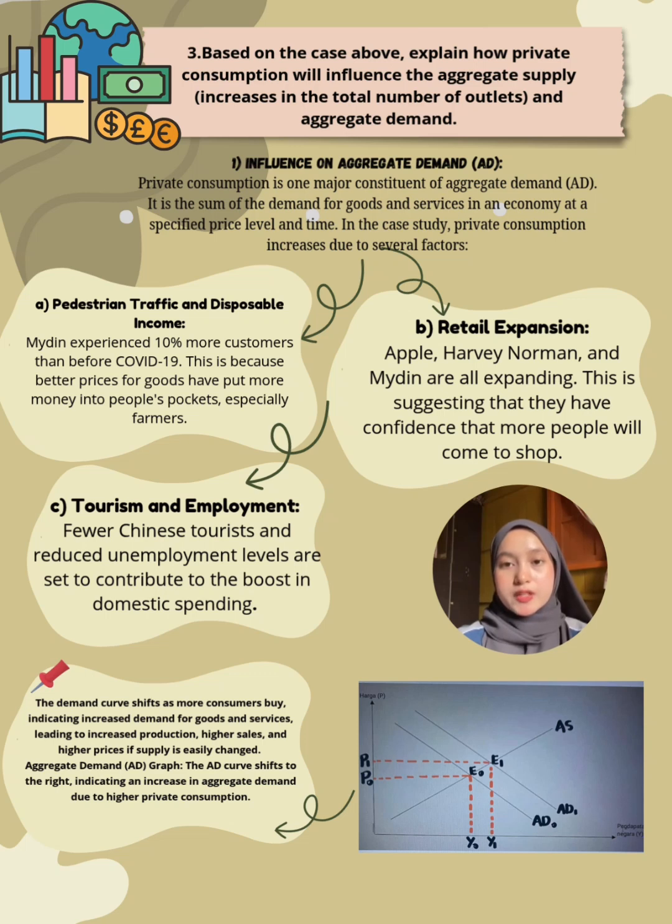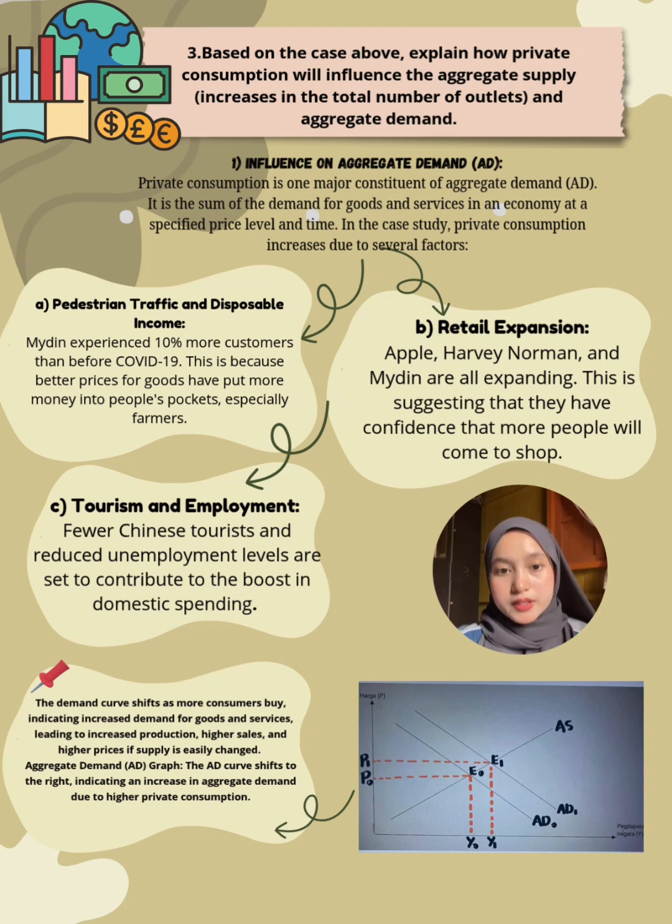First is pedestrian traffic and disposable income. Mydin experienced 10% more customers than before COVID-19. This is because better prices for goods have put more money into people's pockets, especially farmers. Second is retail expansion. Apple, Harvey Norman, and Mydin are all expanding. This suggests that they have confidence that more people will come to shop. Third is tourism and employment. Favourable Chinese tourists and reduced unemployment levels are set to contribute to the boost in domestic spending.